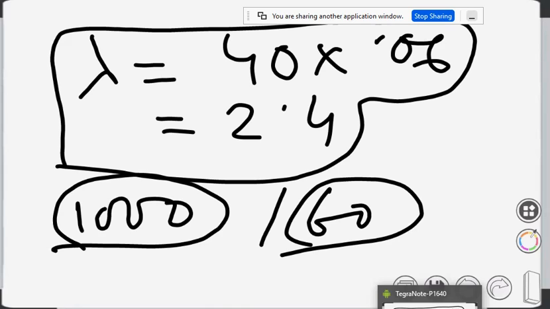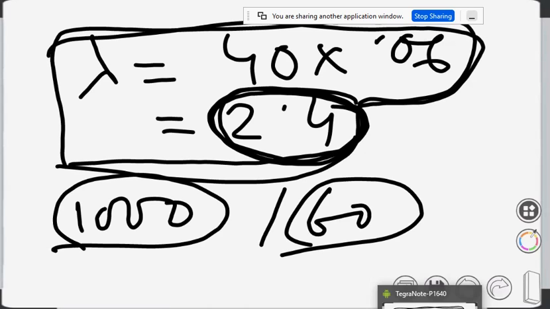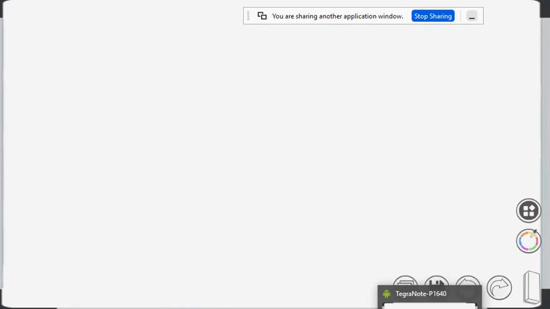So in 40, the expected number of faults will be, lambda is what we have already said, lambda is expectation. So out of 40, the expected number of defective items is 2.4. So 40 into 0.06. So the value of lambda will be 40 into 0.06. That was the mistake I was doing. So let's write it again.